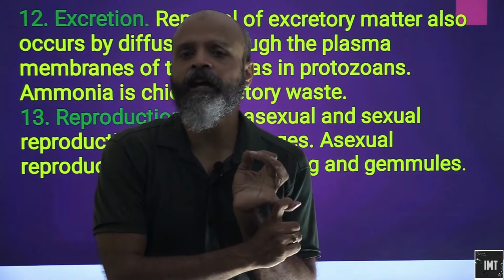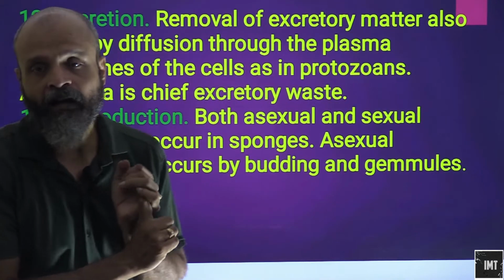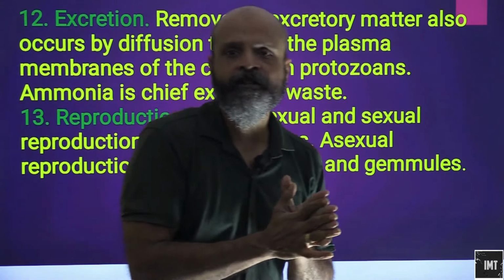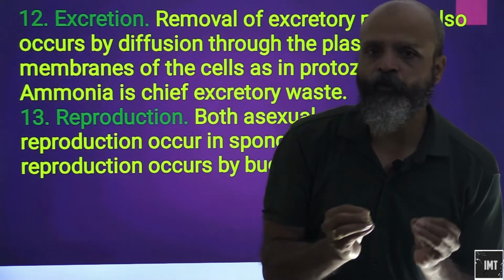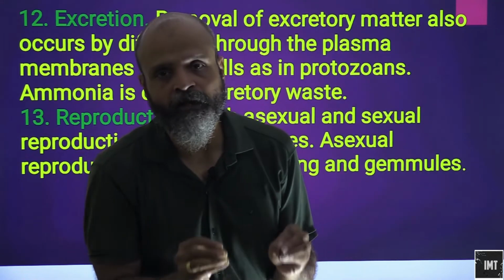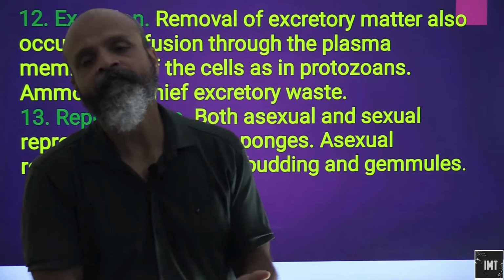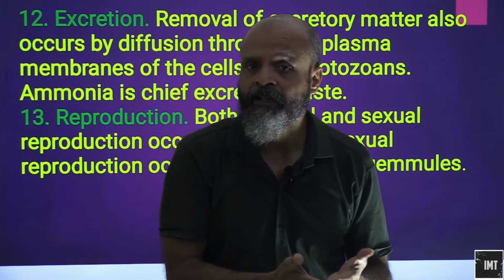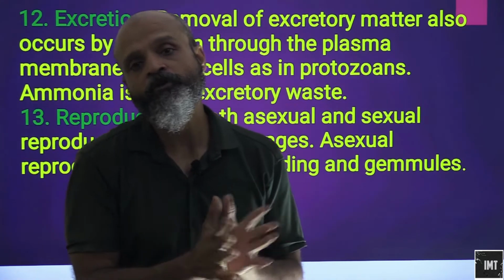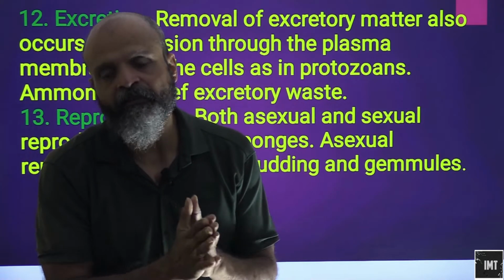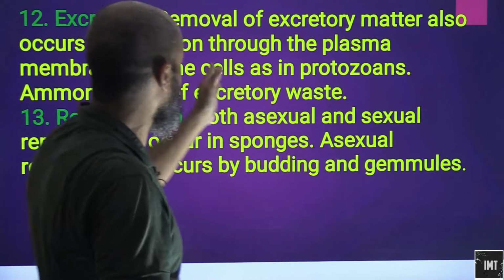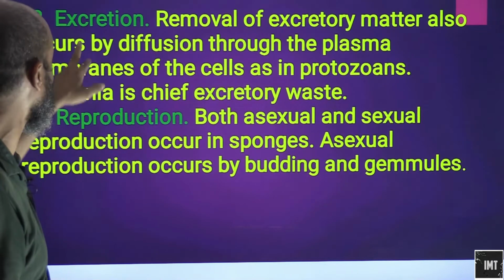Ammonotelic animals have a lot of water surrounding them, and it is affordable for them to lose waste in the form of ammonia, and sponges happen to be one of them. Sponges are mainly marine, so they can be classified as ammonotelic.